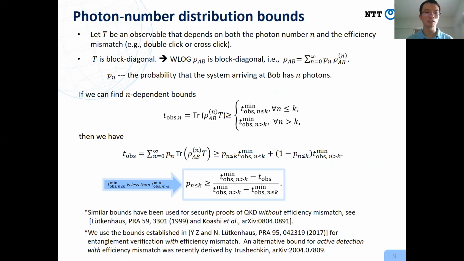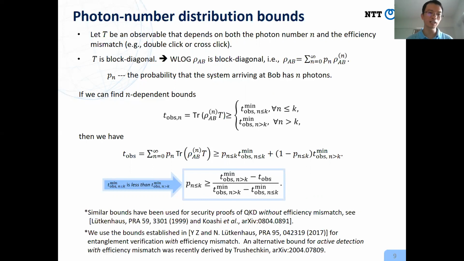So now let me tell you the details of the second step of our method: how to bound the photon number distribution. We consider an observable T. This observable may depend on the photon number, and also on the potential efficiency mismatch. In our situation, the observable is block diagonal in the photon number basis. So we can assume the state is also block diagonal. Then we can write down the value of the observable as a probabilistic mixture of the values of the observable depending on the photon number.